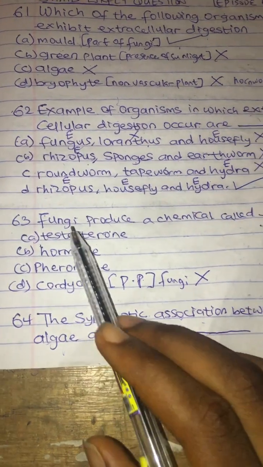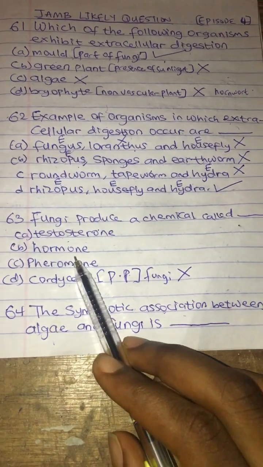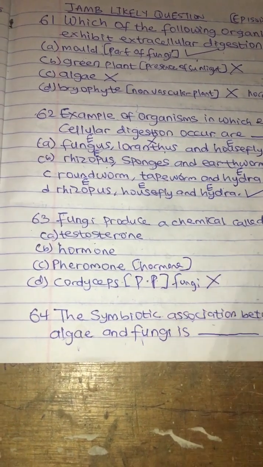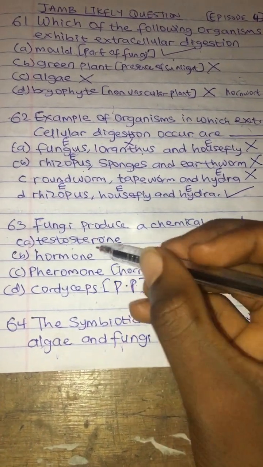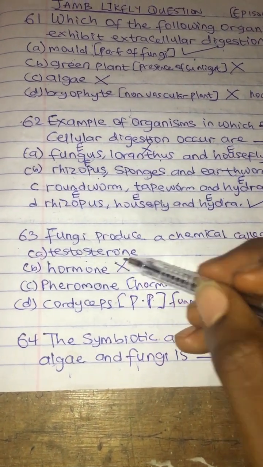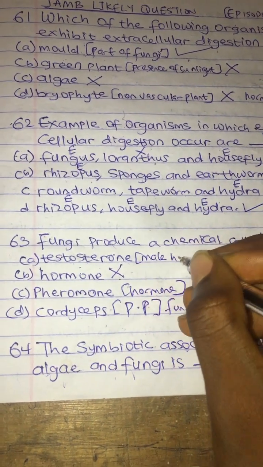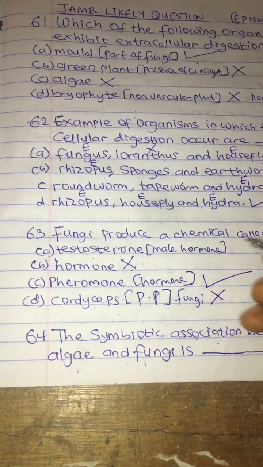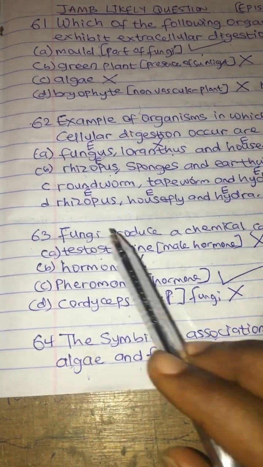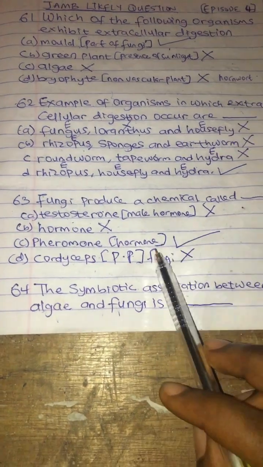Pheromone is the correct answer. The question says fungi produce a chemical called pheromone. Pheromone is a hormone produced by the fungi. Hormone is wrong, because pheromone is a type of hormone. Testosterone is a male hormone, found in the male reproductive system, so it is also wrong. So the fungi produce a chemical called pheromone, which is a hormone. I hope you understand now.